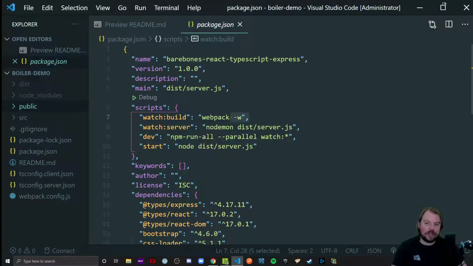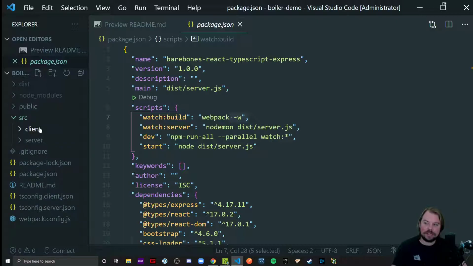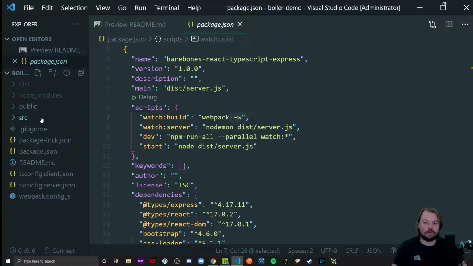And that -w flag means watch. So because Webpack knows where it's watching, if there are any saved files here in client or here in server, then rebuild and re-output everything so we have the most up-to-date thing in our browser and our terminal that we can see for our server and our React website. And then watch server is what, when it detects that this server.js file has changed, whenever we change our server code and output it, it will know to restart our server for us. Good stuff. All right.